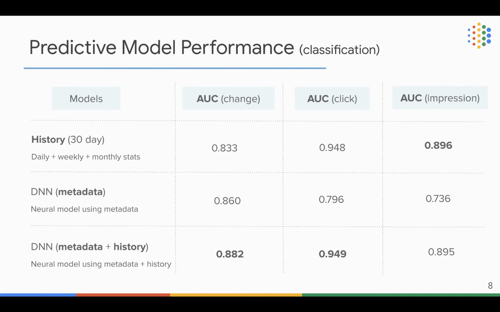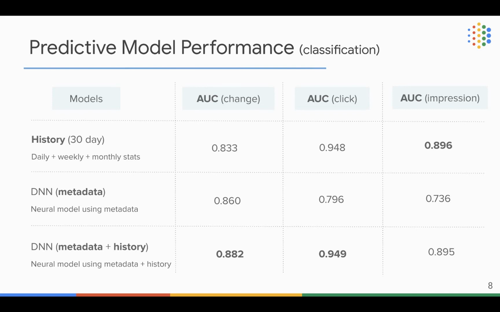In the table below, we have experimented with 3 different models on these 3 different tasks. In the first model, we only use history features from the past 30 days. In the second model, the second row, we only use the metadata features, and then we build a deep neural net on top of these features for prediction.